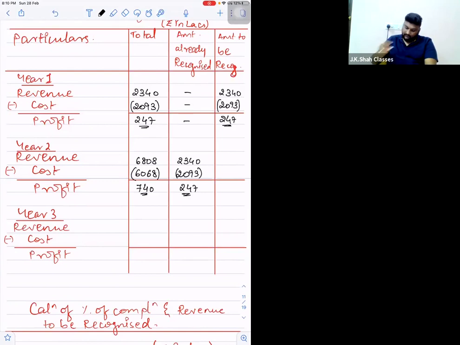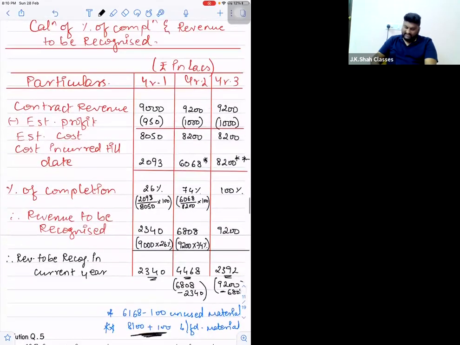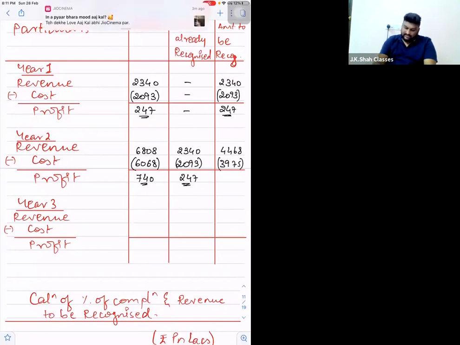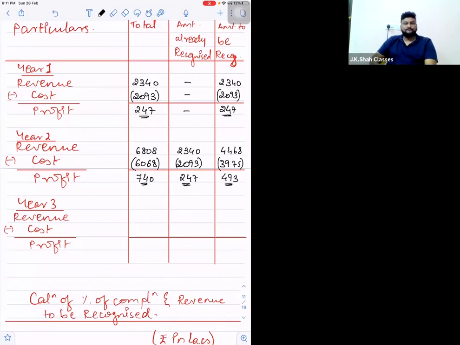Right? So what is the net amount that will be recorded in the P&L? So net amount will be nothing but 6808 minus 2340, which we already calculated as 4468 in the below table. 4468. How much will be cost? Sir, 6068 minus 2093 already recorded cost. So 3975 will be the cost. So minus 4468, 493 will be the profit to be recorded.